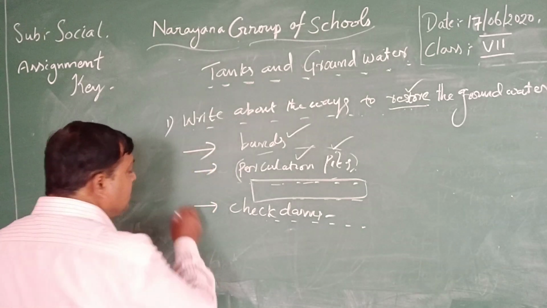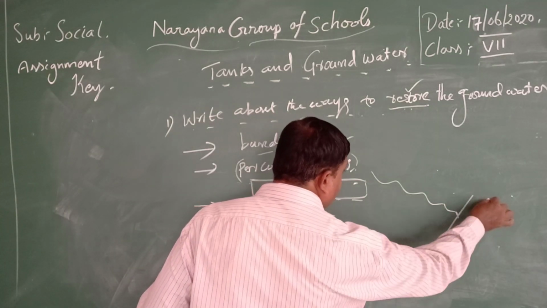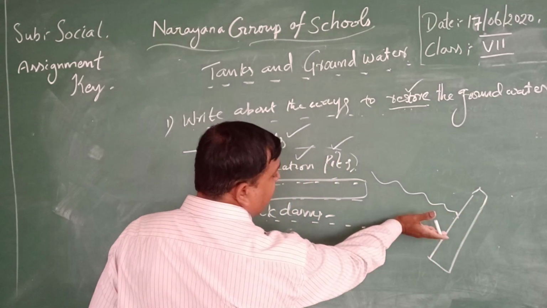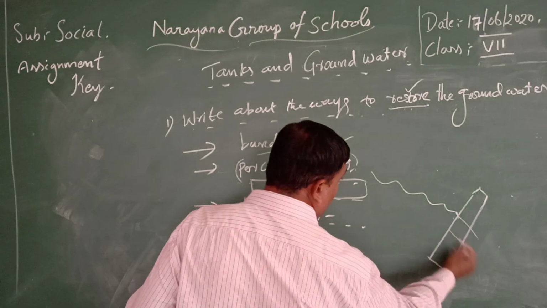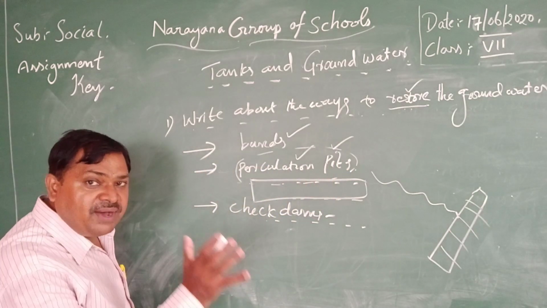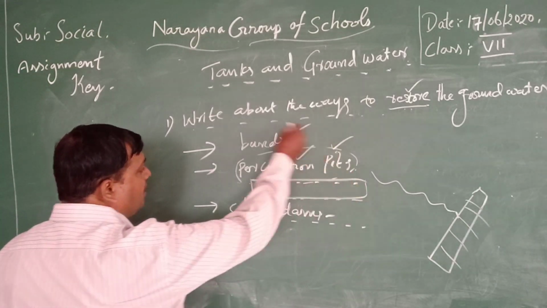Utilizing check dams. Check dams are nothing but a way of controlling the flow of water. We arrange a bund or dam, and then the water will be stored and the excess water will flow over it. Right? Check dams mean we store some of the water, and we utilize that water in the surroundings.